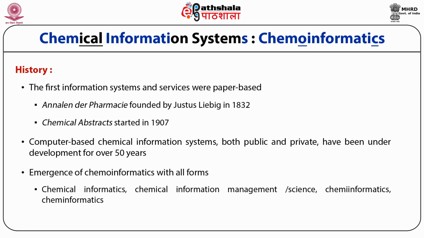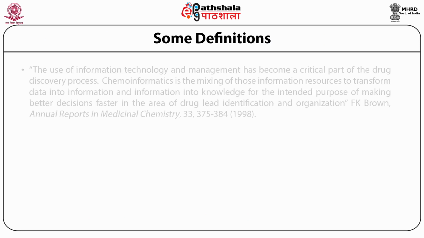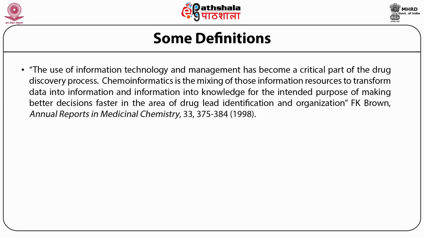Sometimes we call it chemoinformatics, sometimes chemiinformatics. However, the details of this history have been collected and written, and the web link shows that. We would like to inform you about what chemoinformatics is. As you know, chemoinformatics is a mixing of the information required for the drug discovery process, which was elaborated by F.K. Brown in Annual Reports in Medicinal Chemistry in 1998.